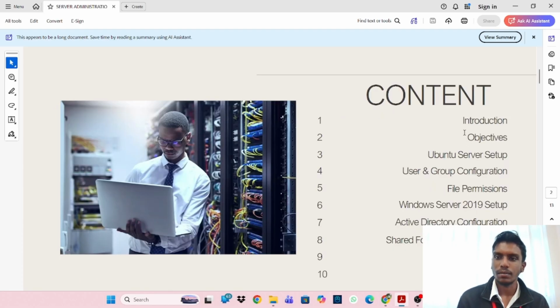What are the contents in our presentation? First will be introduction, followed by objective, Ubuntu server setup, user group configuration, and also the file permission. And also once we go to Windows Server 2019 setup, Active Directory and configuration, share folder access control, the learning outcome, and of course the conclusion.